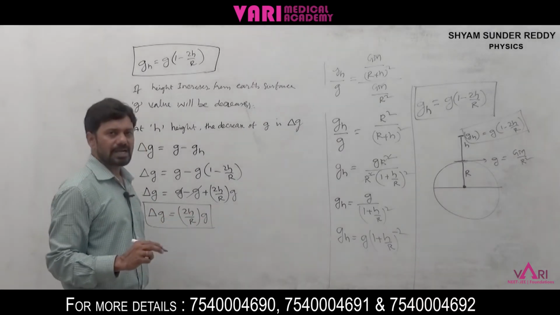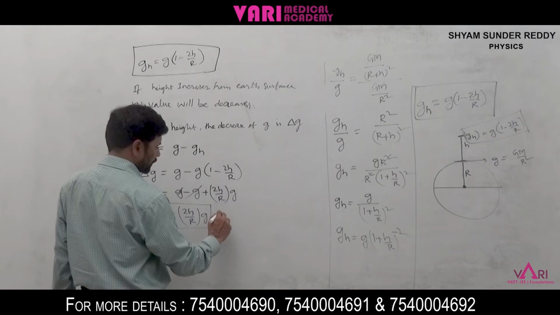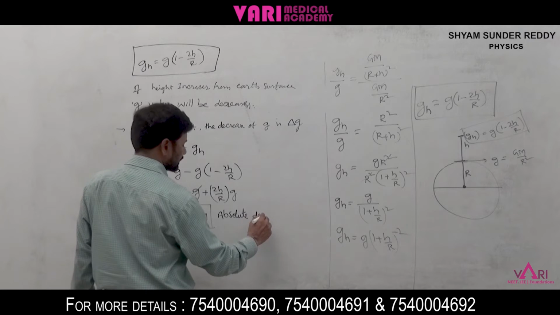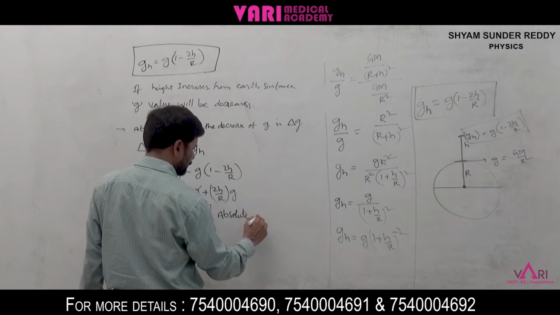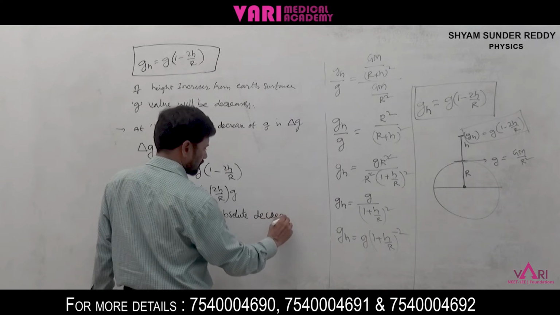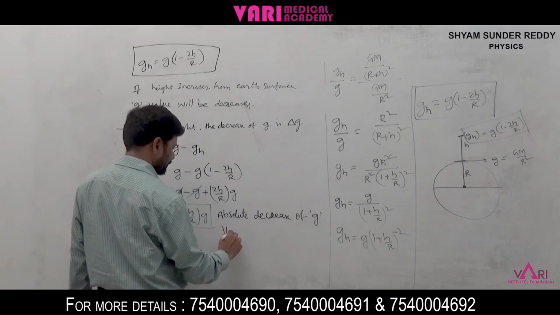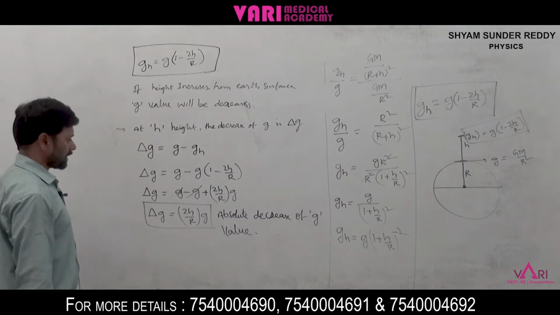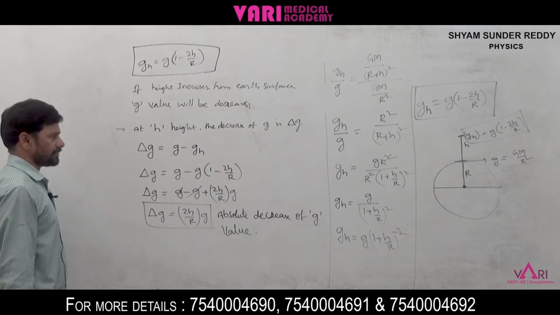This is called the absolute decrease in g value. Delta g is equal to 2h by R into g. This is called the absolute decrease of g value.